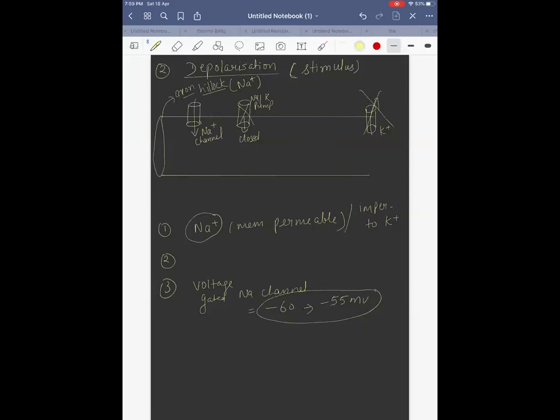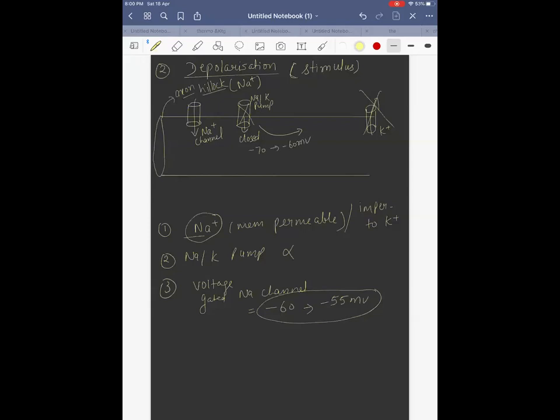Let me tell you what all things happen. For sodium, the membrane becomes permeable, and impermeable for potassium. Second, the sodium potassium pump is not working, closed. The voltage gated sodium channel will open at what voltage? Minus 60 to minus 55. So let's say it has reached from minus 70 to minus 60 millivolt.